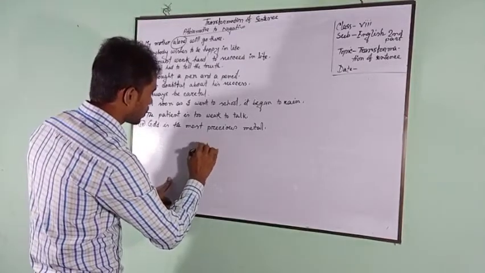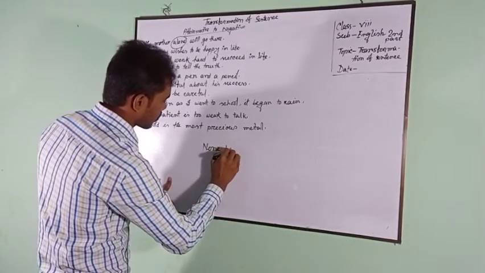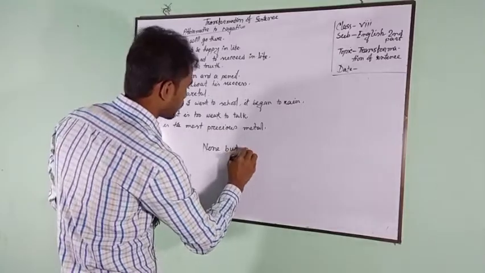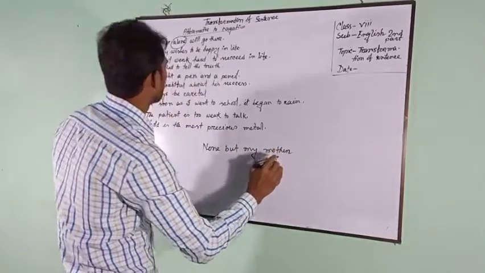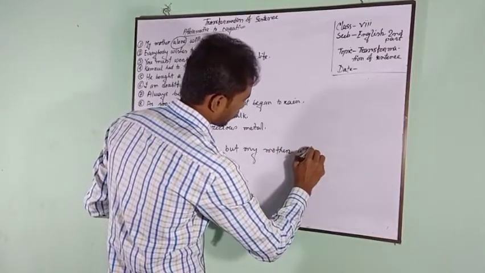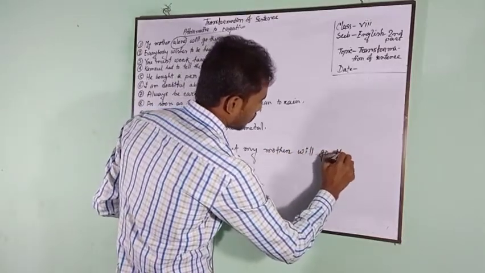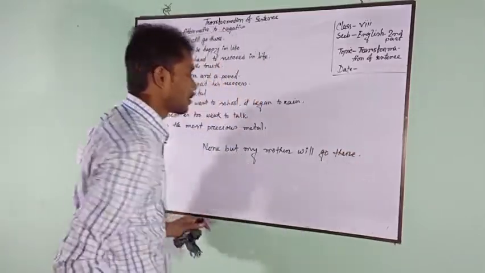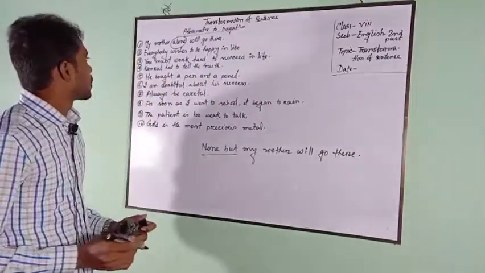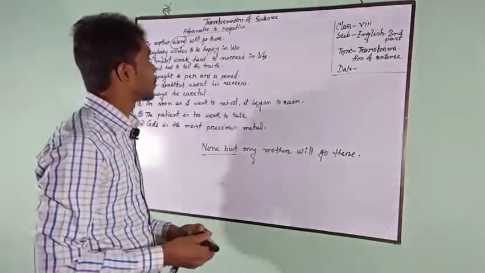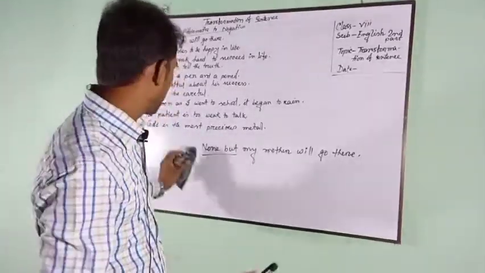Suppose none but my mother will go there. Got it? Achha.